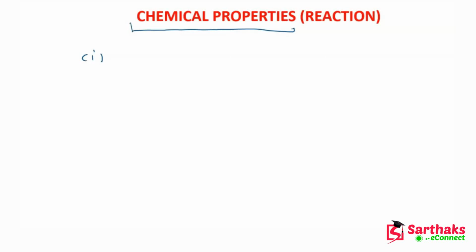Which type of reaction do they show? How do they react with different compounds?